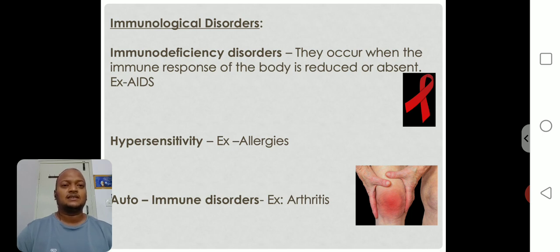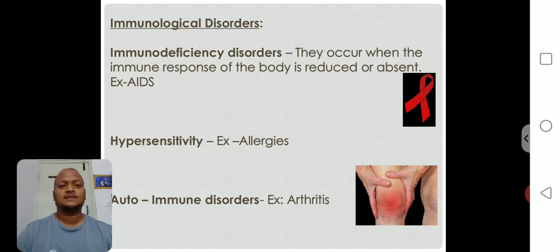Immunological disorders are majorly classified into three different types: immunodeficiency disorders, hypersensitivity, and autoimmune disorders.